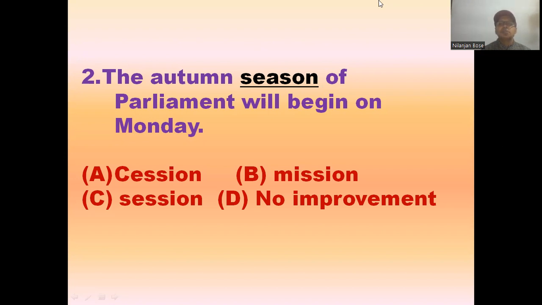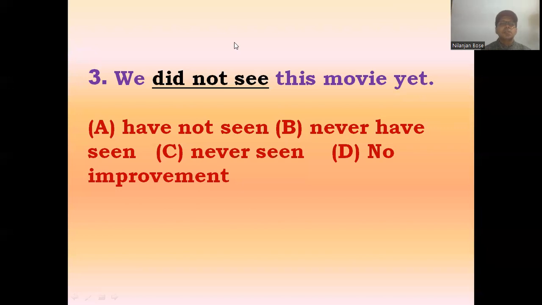चलिए हम लोग जान लेते हैं question number 3 में क्या है. Now if I go through the question number 3, we did not see this movie yet. Let me tell you one thing, that in this particular sentence there is a word like yet. Last word पे आप ध्यान दीजिए, यहाँ पे लिखा हुआ है yet, Y-E-T. So whenever you find a word like yet in a particular sentence, it should always be presented in present perfect form, right? So the correct answer will be, we have not seen this movie yet. Because only one word is going to be the deciding factor, and that is yet. In this particular sentence, the last word is yet.